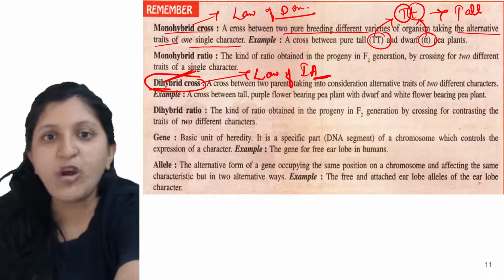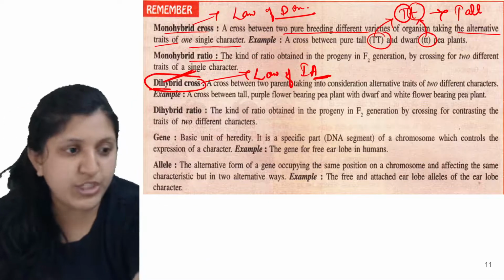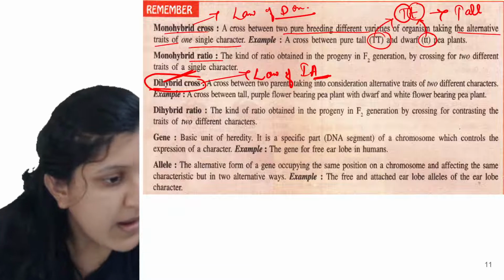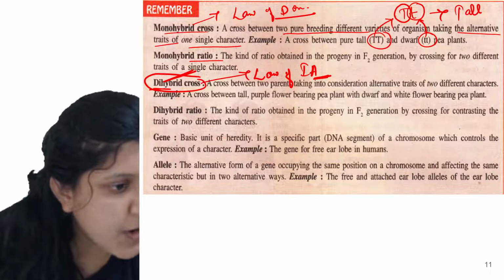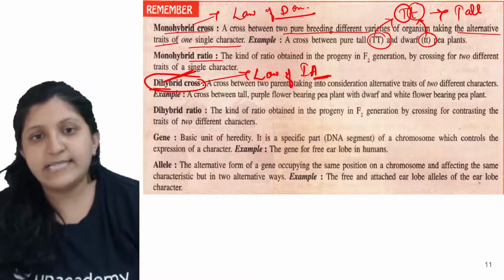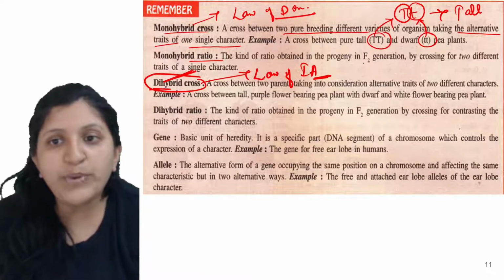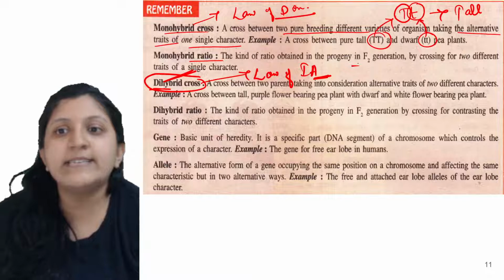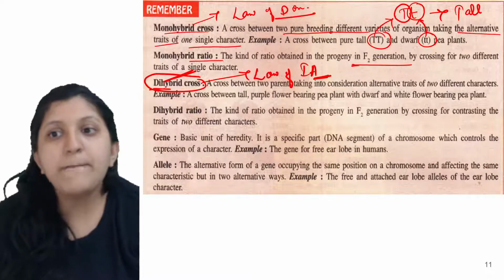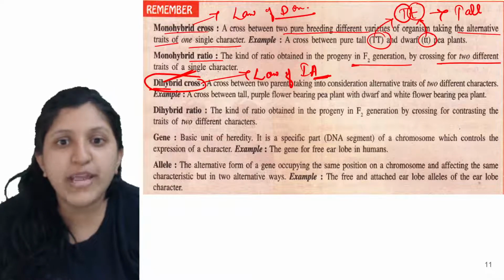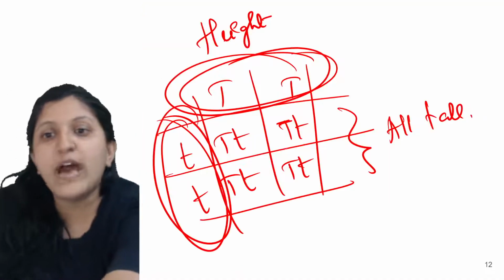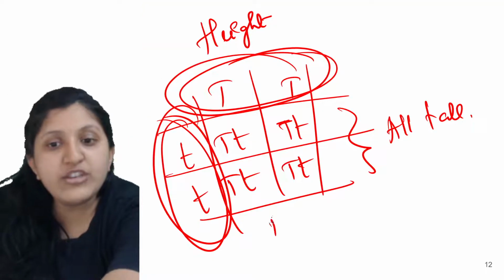Moving on to the next one, the monohybrid ratio. The monohybrid ratio is the kind of ratio obtained in the progeny, that is in the F2 generation, by crossing two different traits of a single character. Now this is the F1 generation.